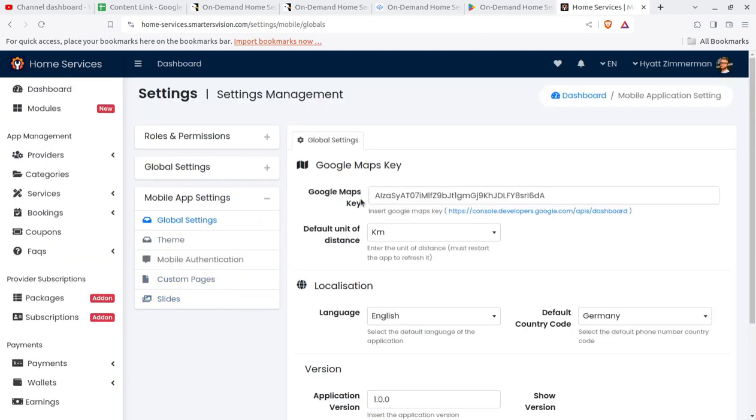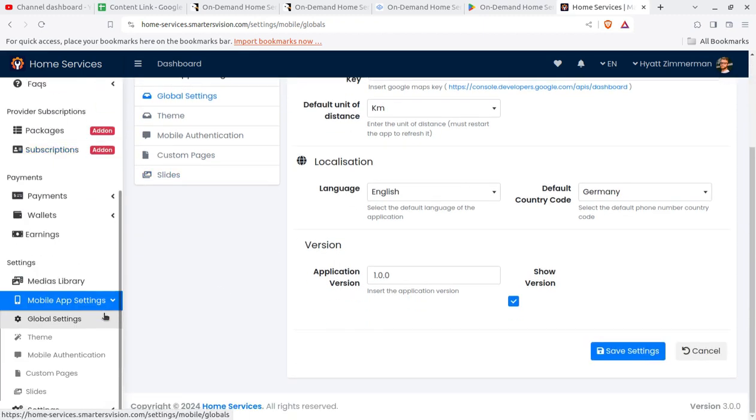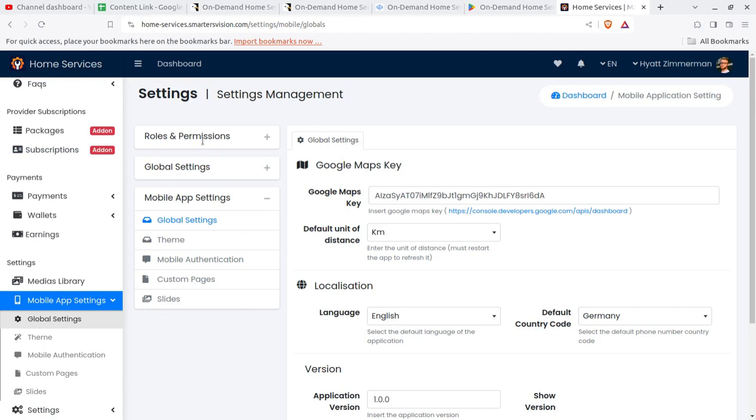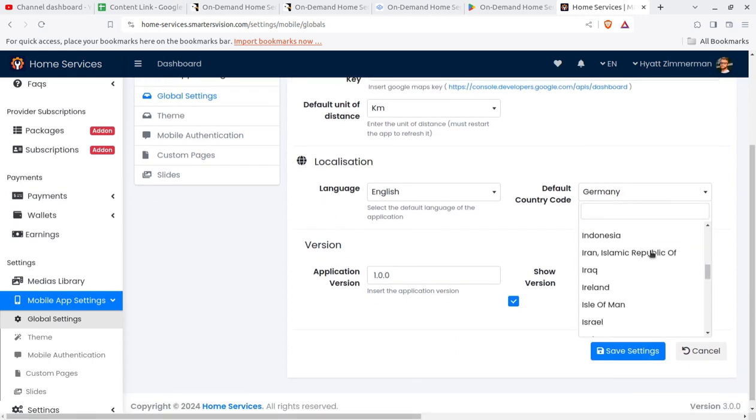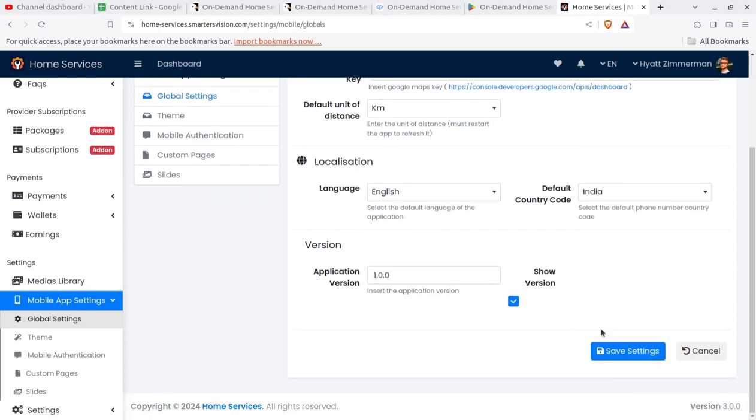Like this is the mobile application setting, and in the mobile application setting, you have to go for global settings like the Google Maps key, and the localization is further available. You can select the country here, like if it is India, you can directly select India here, because country code is important for the localization and the mobile application. And you can further change the app versions as applicable for you.